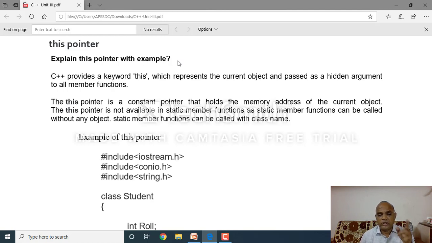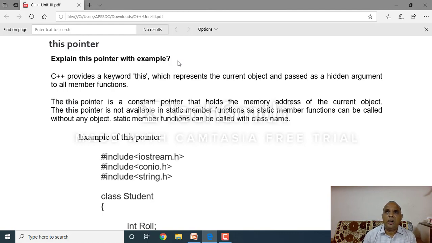Clear? Ampersand is a reference operator. Asterisk is a pointer operator. It holds the address of another variable. A pointer variable is also a variable that holds the address of another variable. Clear? So in C++ there is a small new concept called the this pointer.